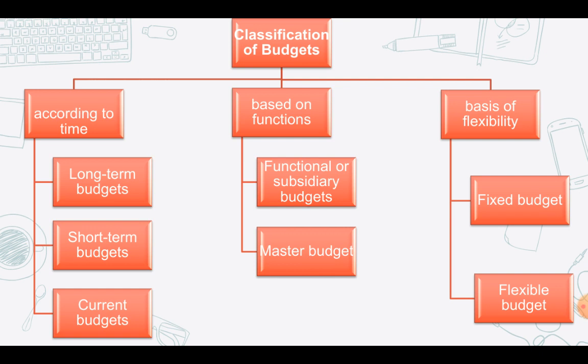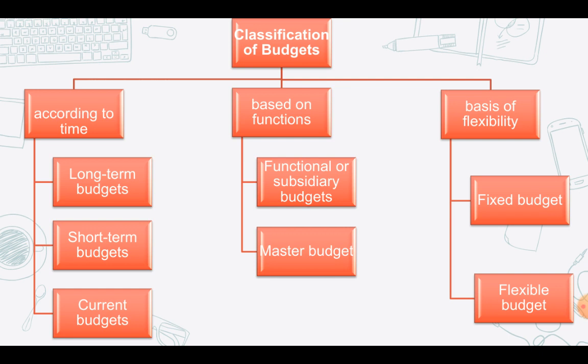And the budget summarizes functional budgets to produce a budgeted profit and loss account and also a budgeted balance sheet as at the end of the budget period. So towards the end of the budget period, with the help of the master budget, the master budget will summarize the functional budgets in order to provide you with a budgeted profit and loss and budgeted balance sheet. Not your final profit and loss account, but a budgeted financial statement account.